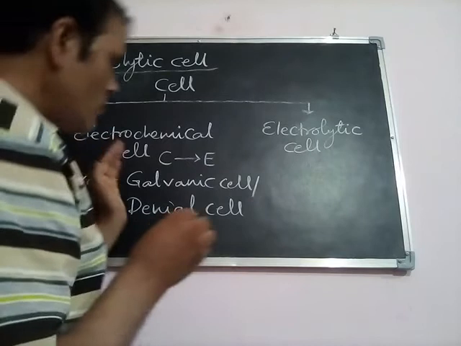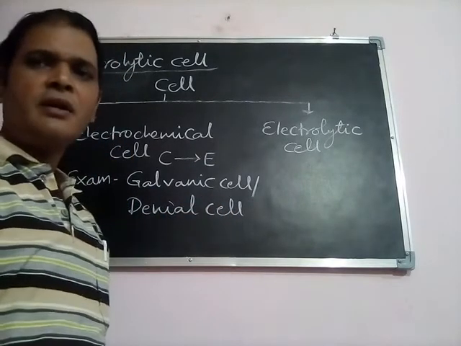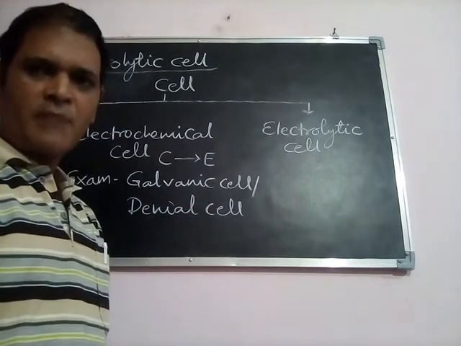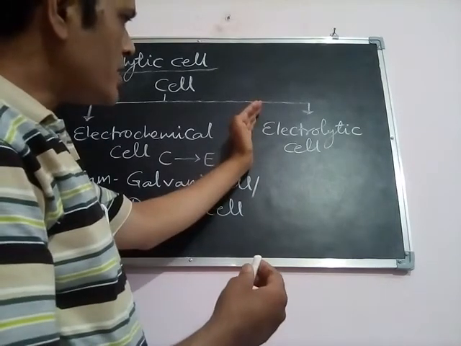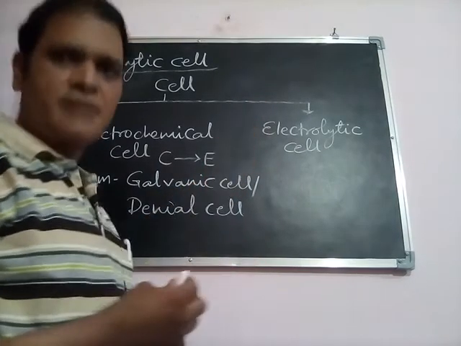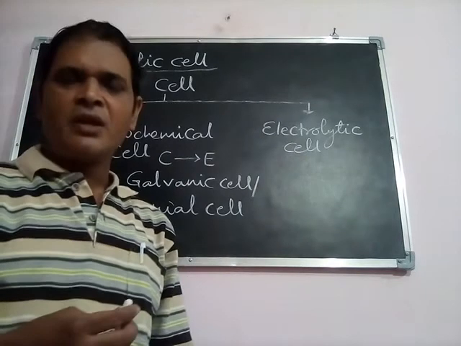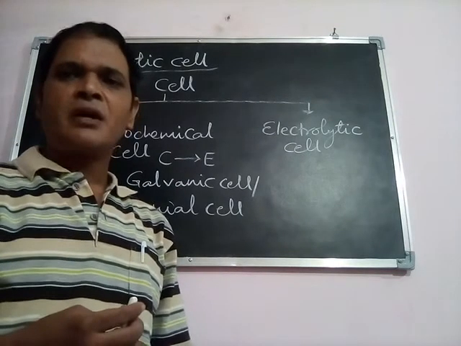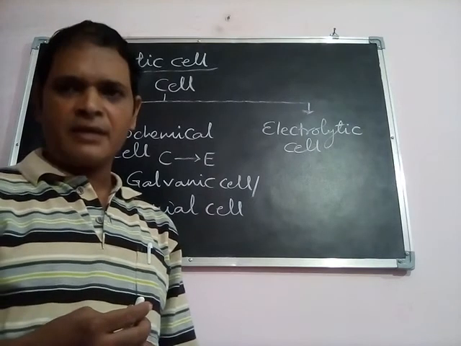We have already studied about the electrochemical cell under the topic electrochemical cells. Now today we will see what our electrolytic cells are. Electrolytic cells are those cells in which the chemical reaction will take place on passing the electric current.